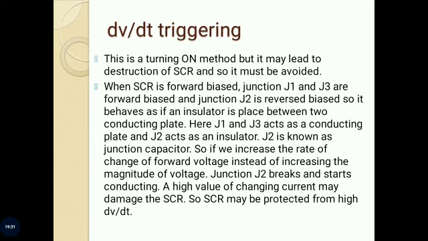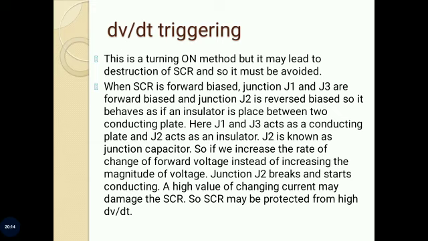The next one is dV by dt triggering. This is a turning on method, but it may lead to destruction of SCR, and so it must be avoided. When SCR is forward biased, junctions J1 and J3 are forward biased, and junction J2 is reverse biased, so it behaves as if an insulator is placed between two conducting plates.